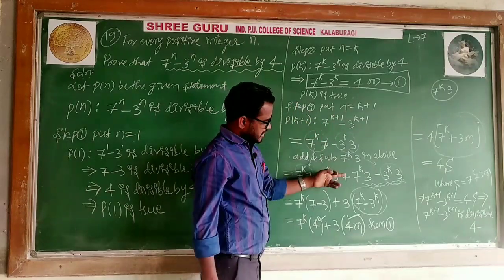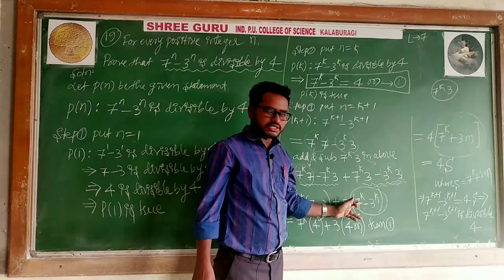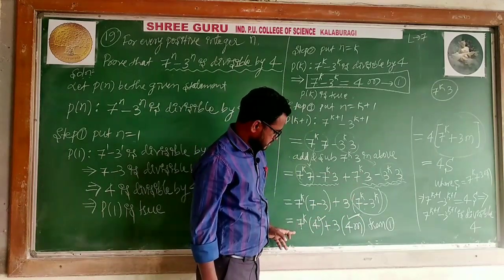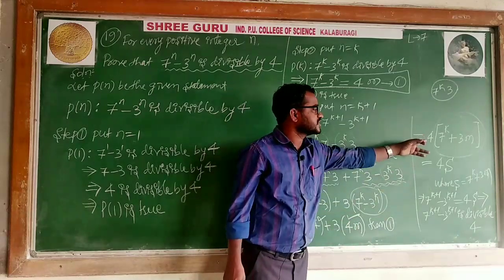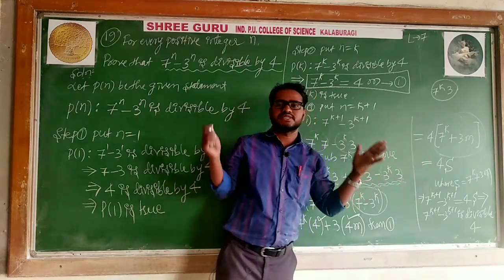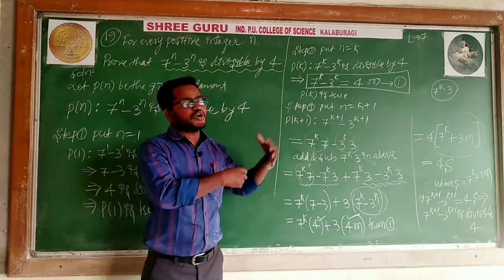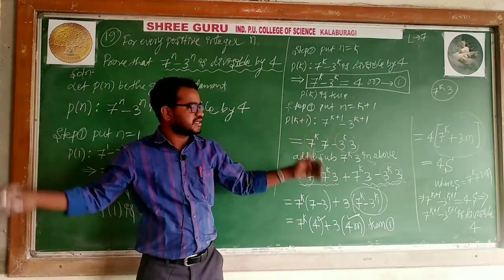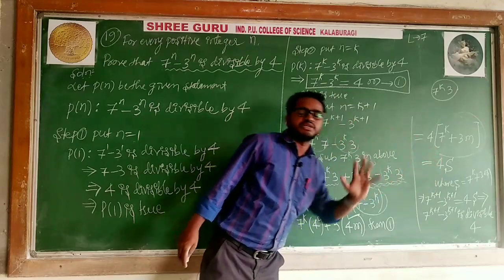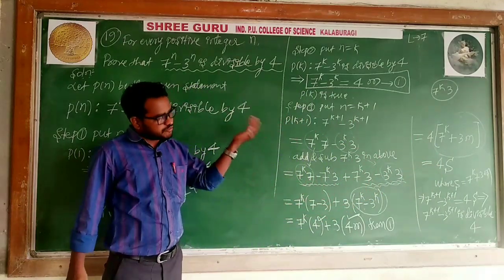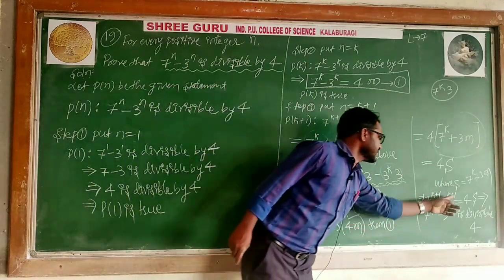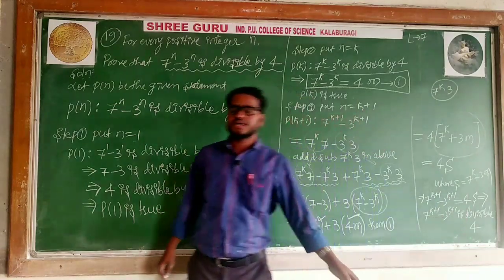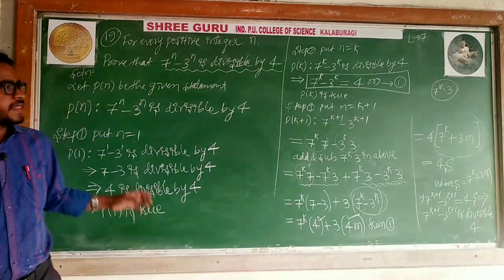Try to add and subtract, take adjustment, subtracting, adding, take 4 common, and that whole quantity is considered as some s. Whatever it is, 4 into something I need. It may be a small bracket or a big bracket or anything, but you have to get 4 into something. 4 into something means I can say that 4 will divide this, means 7 to the power k plus 1 minus 3 to the power k plus 1 is divisible by 4. This is about this problem.